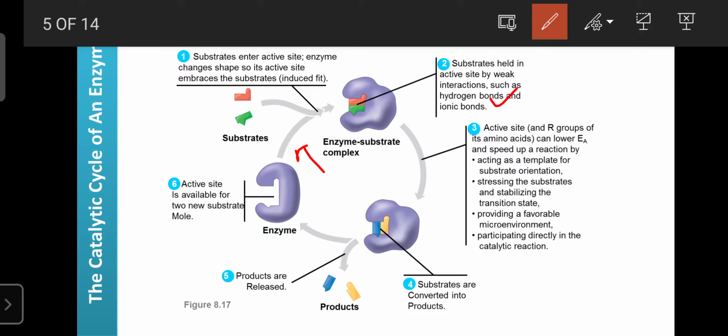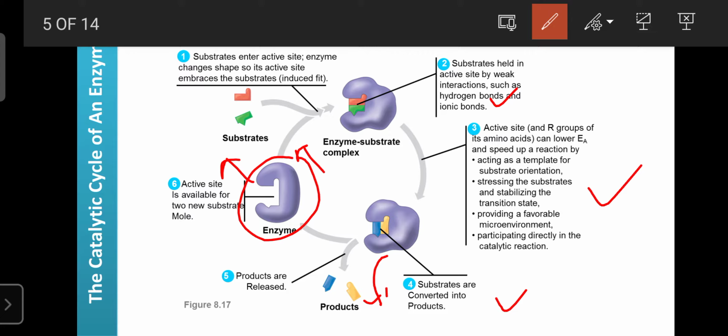So after that, various structural changes take place, where the enzyme breaks down the larger particle into a smaller particle, and finally it converts the substrate into the products. Then the products are released from the enzyme. Then the enzyme is once again free for attachment of another substrate.